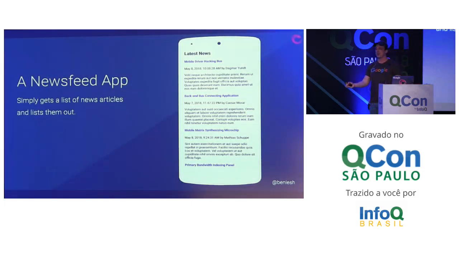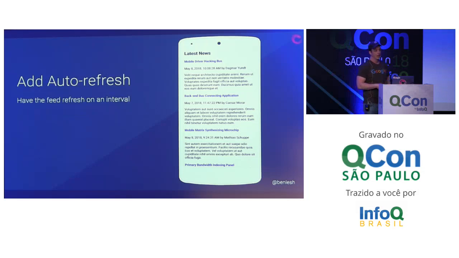So this is the app we're going to update today. It's a newsfeed app. All it does is make an HTTP request to get an array of data, and then we bind it out to the view, and we get this list here. We're going to add two features. The first feature we're going to add is just an auto refresh, where every so often it goes and gets the latest news for you. This is all just randomly generated stuff, by the way. This is not actual news. Mobile driver hacking bus is not a thing.